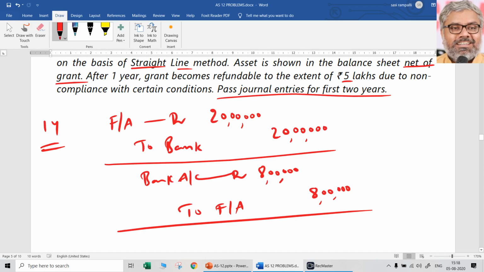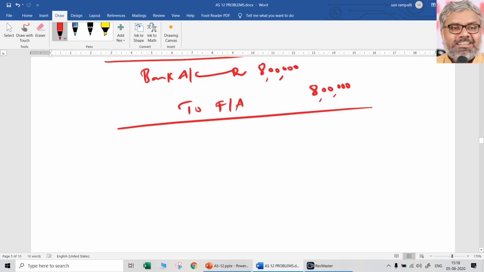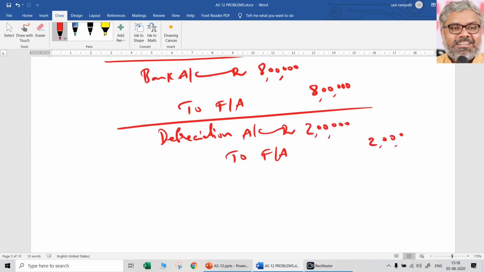We will provide as if it is normal. So first year depreciation will be 2 lakhs. So naturally the entry will be depreciation account Dr, to fixed asset account 2 lakhs. That is the entry for depreciation.